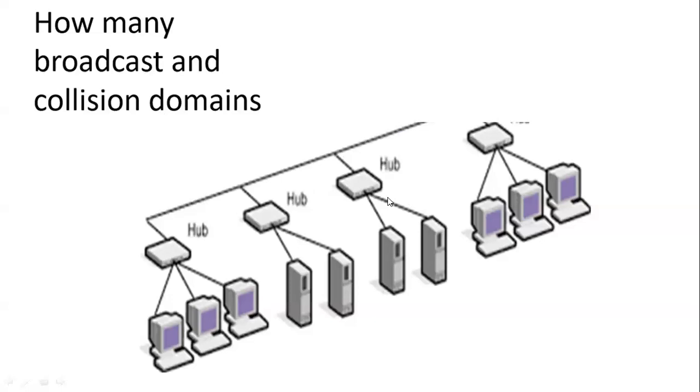Because he can't stop the collision at any stage. So the entire thing is one collision domain. Yes, this is one, because if a collision occurs here, the whole network will be down. All of it needs to hang, and it needs a reset.